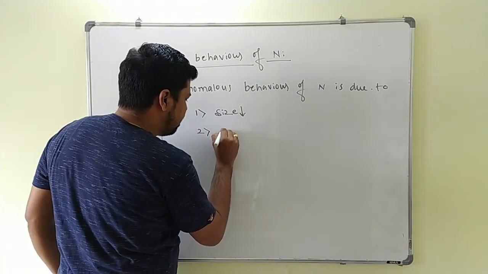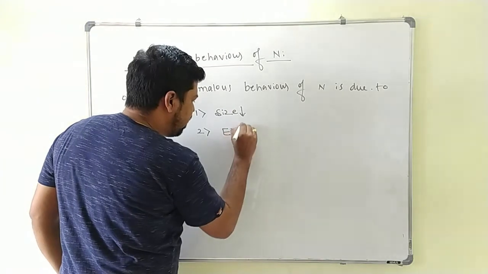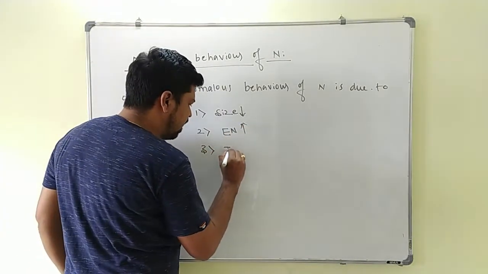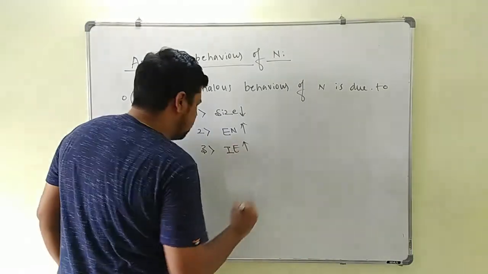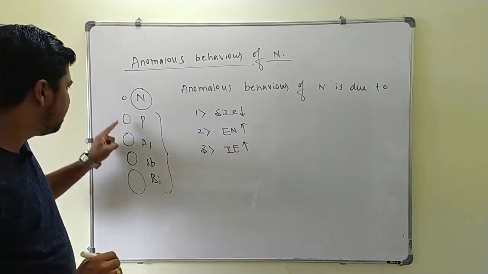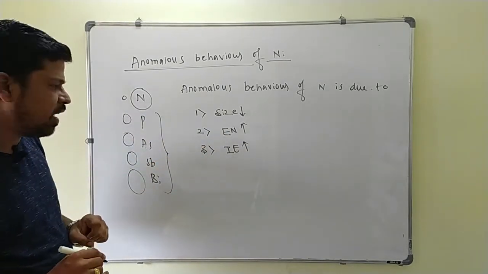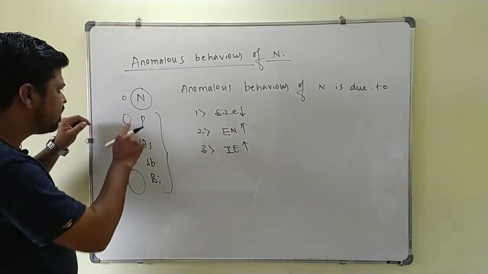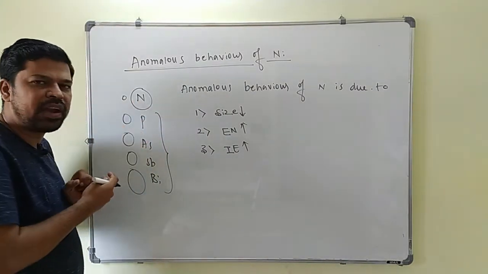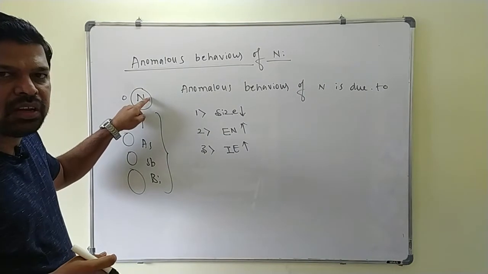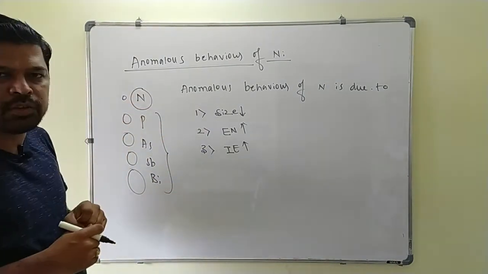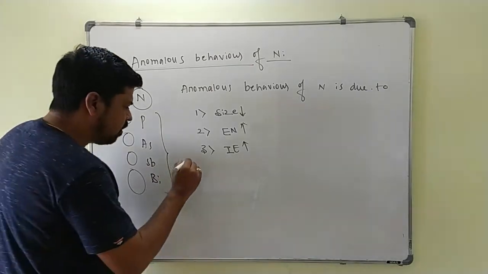Second point we can write: because of its high electronegativity. Third point is because of its high ionization energy. So among the group 15 elements, nitrogen is having the highest electronegativity and it is having high ionization energy. Another point is, since nitrogen belongs to the second period, there is absence of vacant d orbital in case of nitrogen. Nitrogen does not contain any vacant d orbital, whereas the remaining elements contain what? Vacant d orbital.